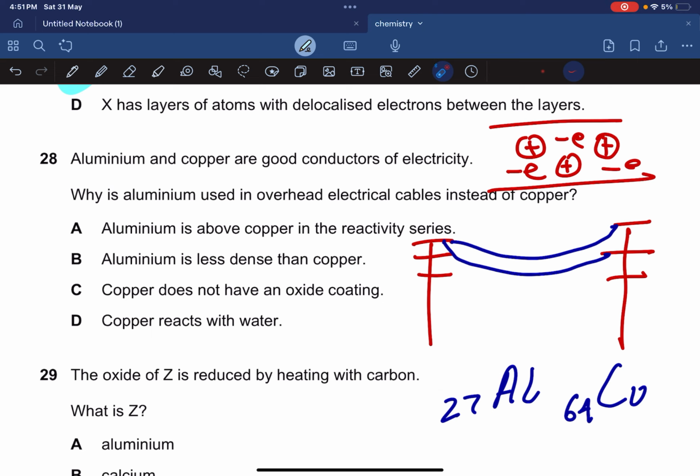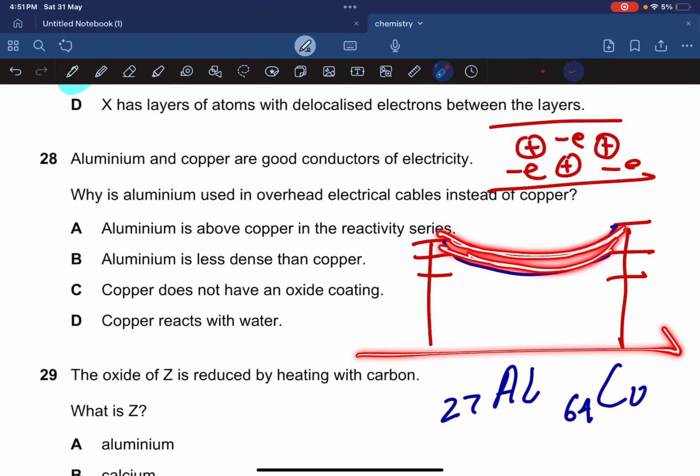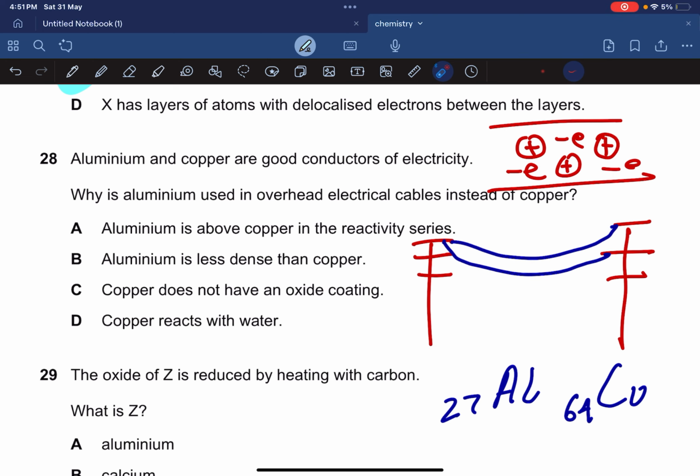Have you ever held aluminum foil in your hand? Aluminum is a reactive metal, a good metal, but still aluminum foil is very light because the proton number of aluminum is less, so it's light. You make your aircraft out of aluminum so that the density of the aircraft is low and it can travel in the stratosphere. That's why you use aluminum, because of its low density. You need the wires above ground level, so you need a low density metal that can remain up there. Otherwise the wires would require a lot of energy and would try to fall down if they were made of copper.